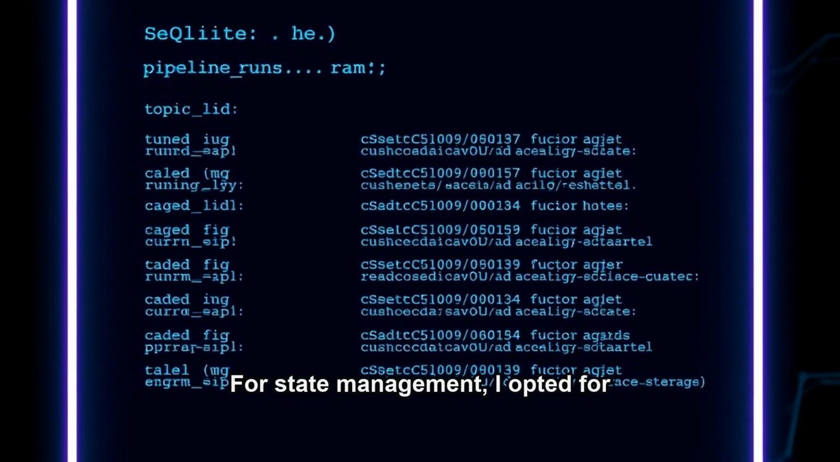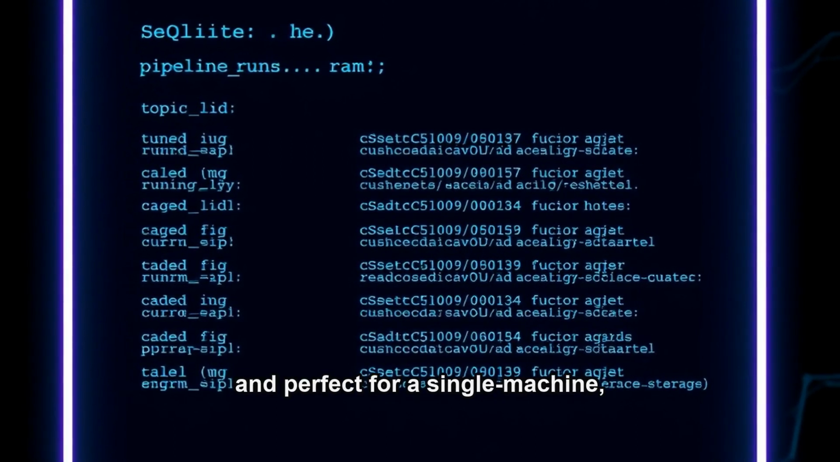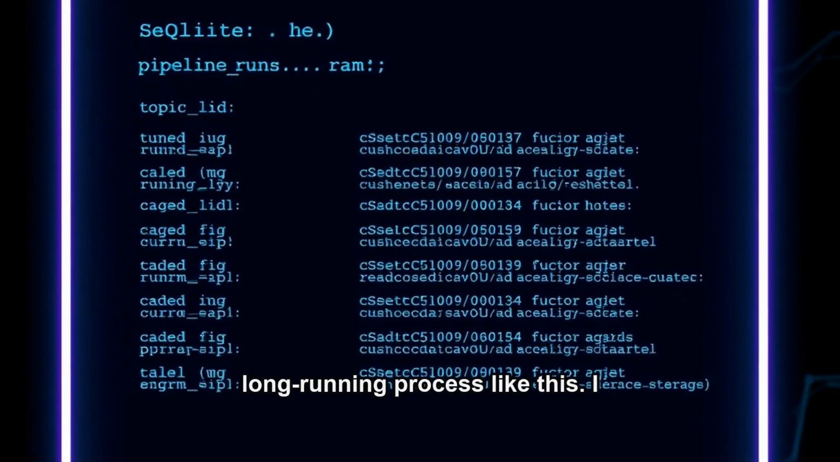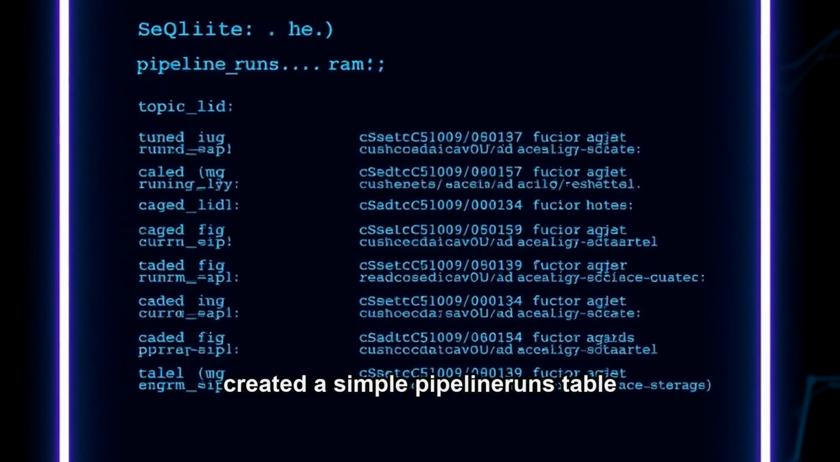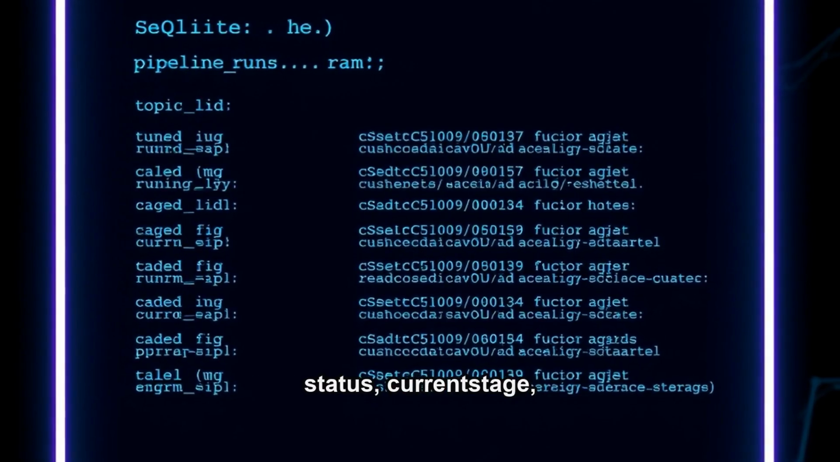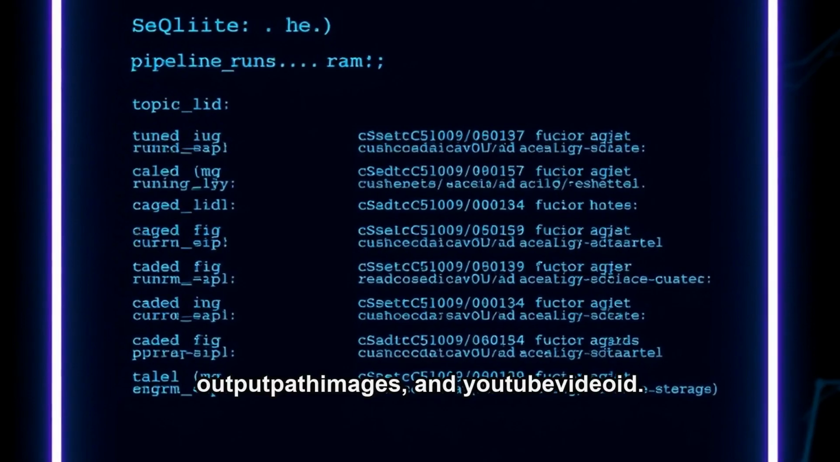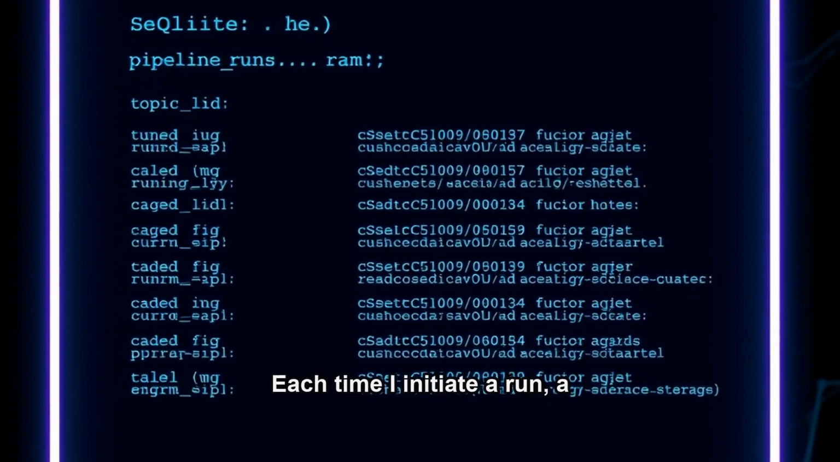For state management, I opted for SQLite. It's lightweight, embedded, and perfect for a single machine, long-running process like this. I created a simple pipeline_runs table with columns like run_id, topic, status, current_stage, output_path_script, output_path_audio, output_path_images, and youtube_video_id.